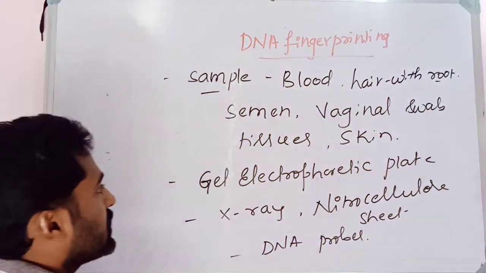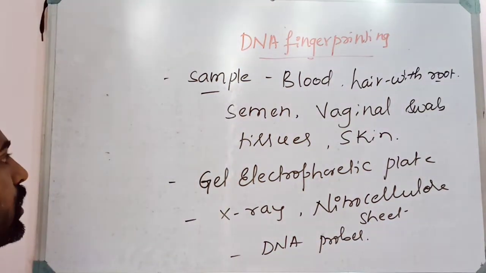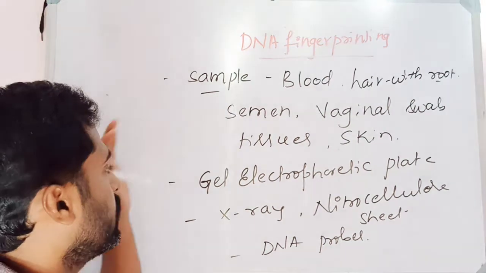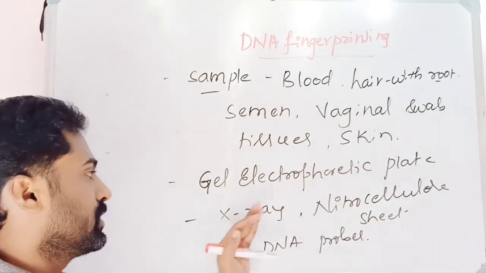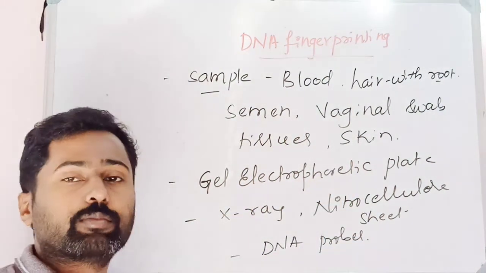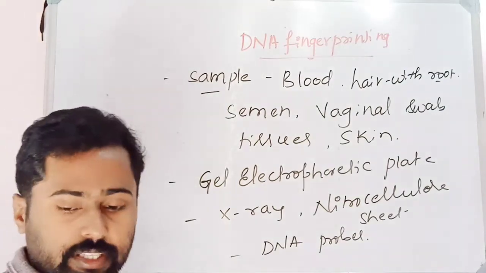So these are the major requirements for DNA fingerprinting. In order to carry out DNA fingerprinting, the sample, the gel electrophoretic plate, the X-rays, the nitrocellulose sheet, and the DNA probes are the major requirements.